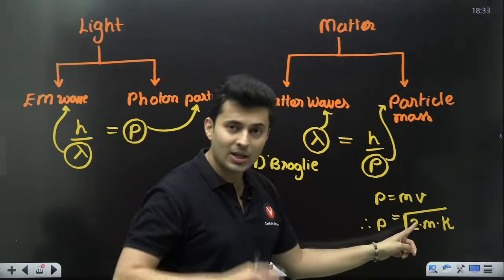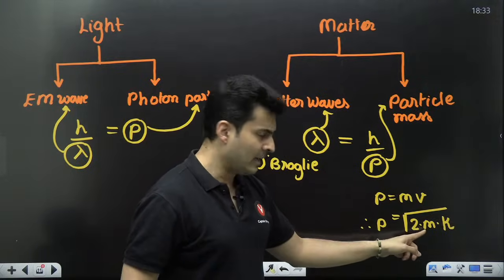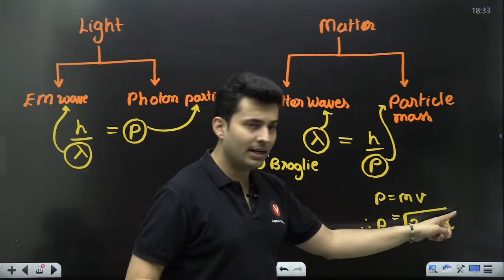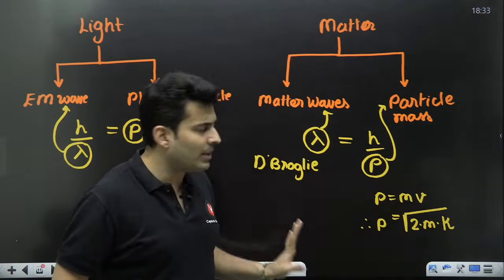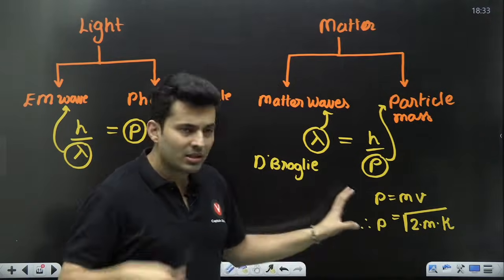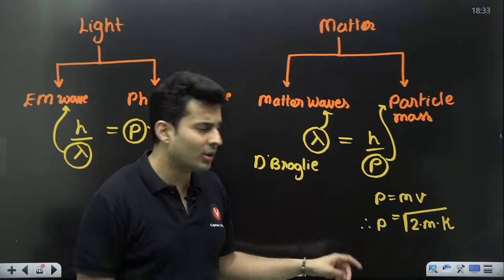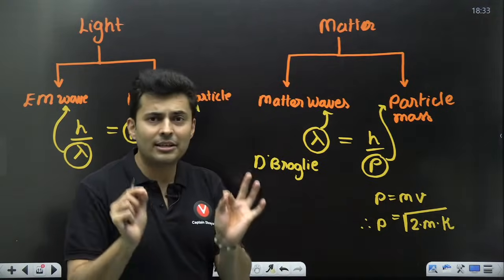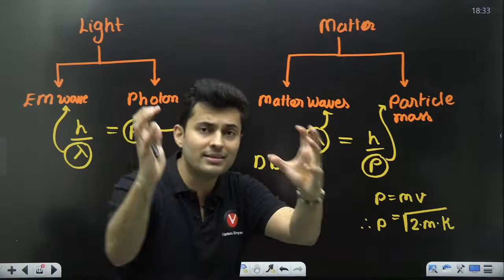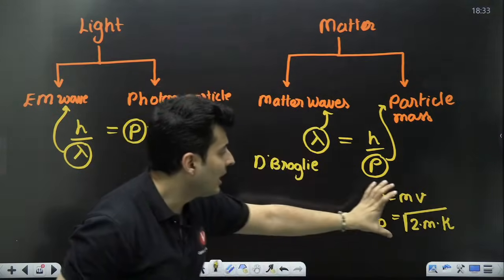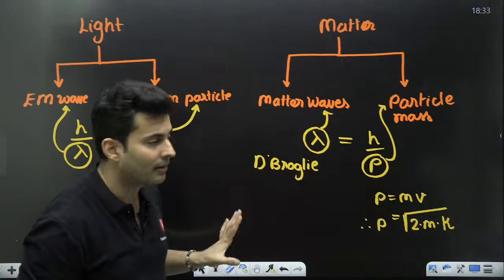Half and 2 cancel. m and m square, v and v square, so m square v square under the root will just become mv. So it is correct. Just mentally you can do it, or in rough work you can substitute kinetic energy as half mv square, half cancels, the root of m square v square is mv. That's what you can see, and you can substitute that over here.